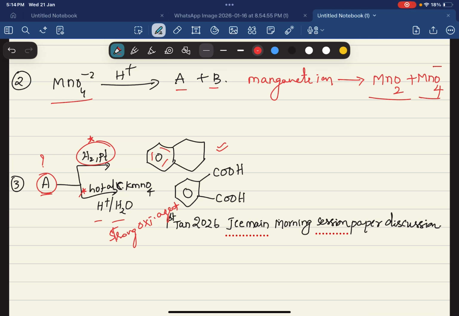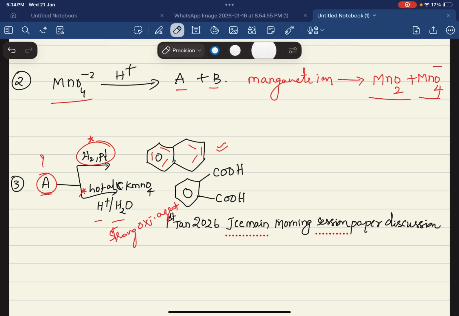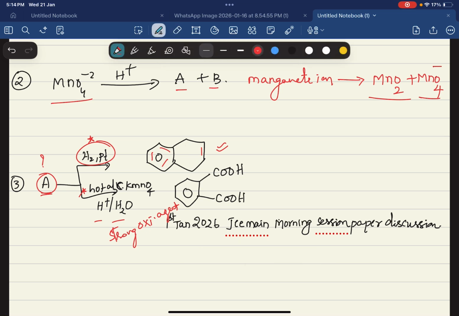bonds which are outside the benzene ring may undergo reduction and become cycloalkane. That's why possibly the double bond is either here or here. It will not be here, because it would be in conjugation. So the double bond is supposed to be here. Whether that possible answer is correct or not, we can confirm with the other reaction.